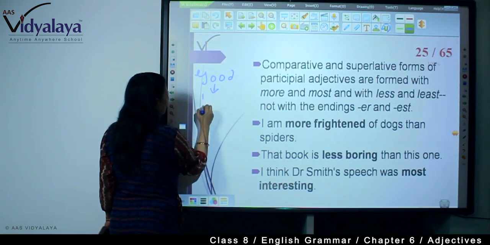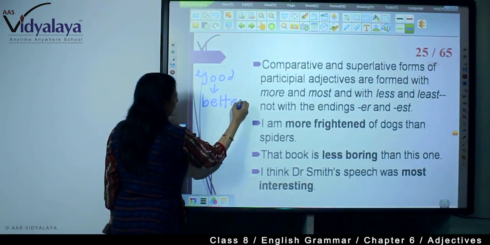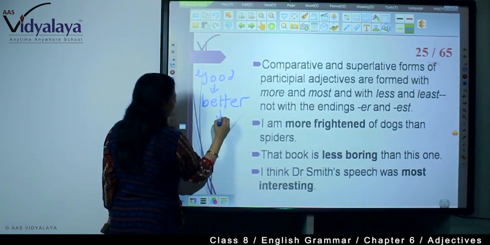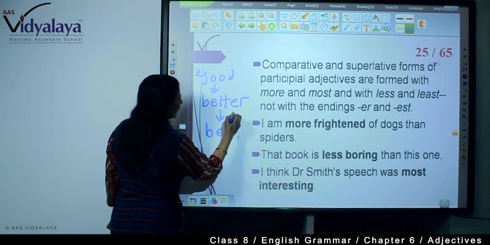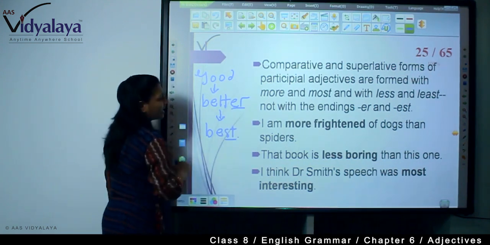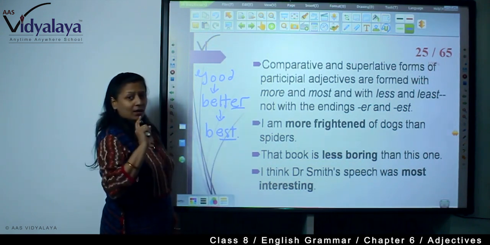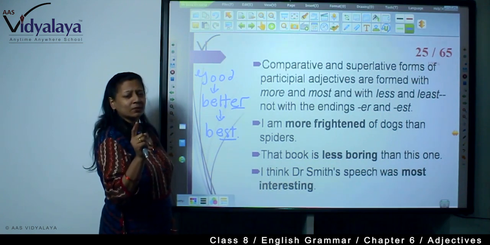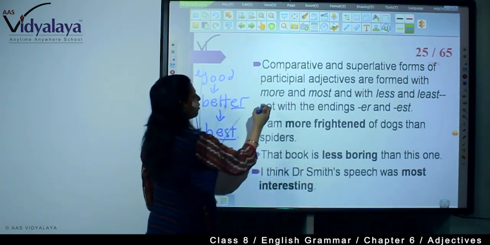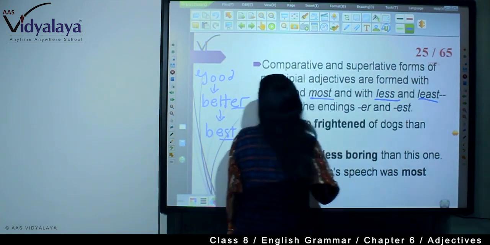Now its comparative is better, and its superlative is best. So, you are seeing that er and est are used in adjectives. But here in participial, we are using more and most, yeah, less and least.